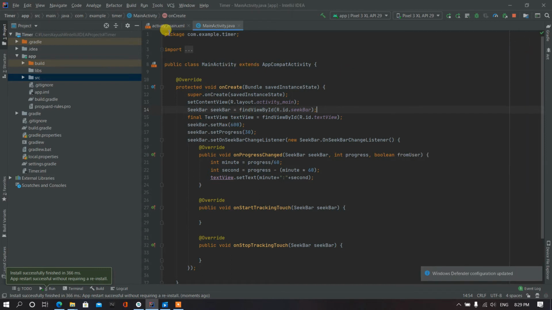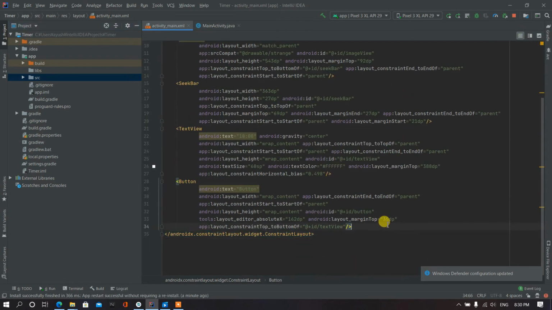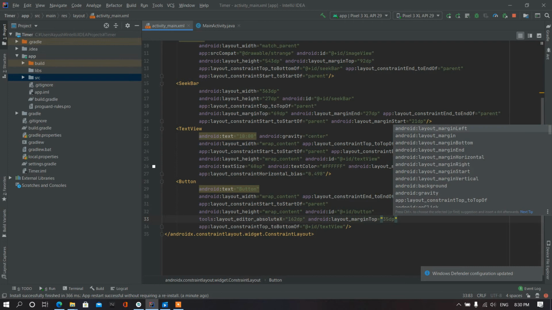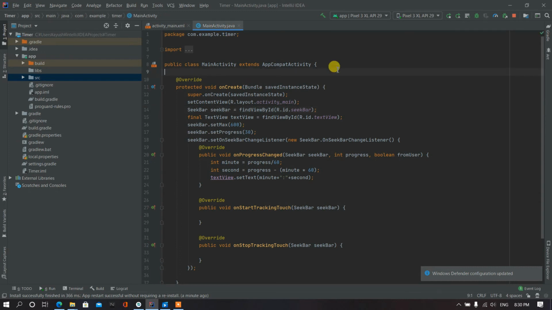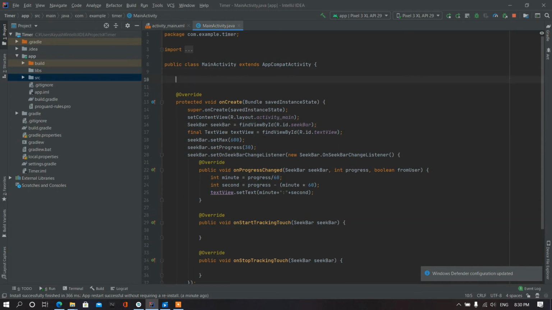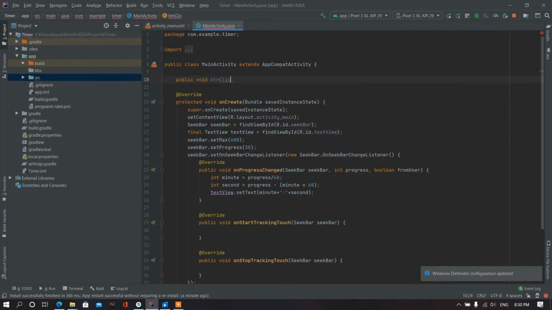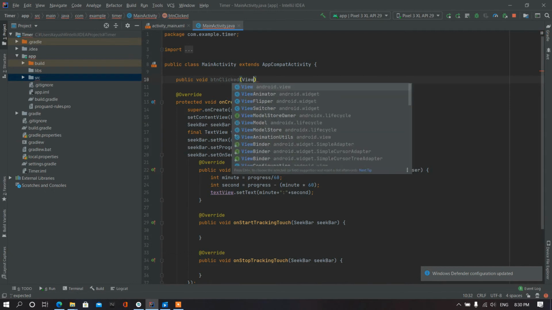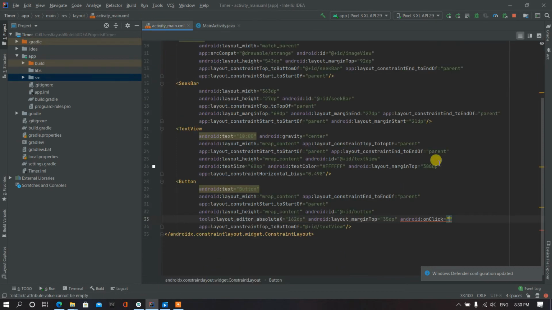Now we have to add the functionality of the button. So for this, I have to add an onClick method to the button. onClick, and that will be a method that we will create here. So public void buttonClicked, the parameter will be View, and now here we will pass the buttonClicked method, and the text of the button will be start.